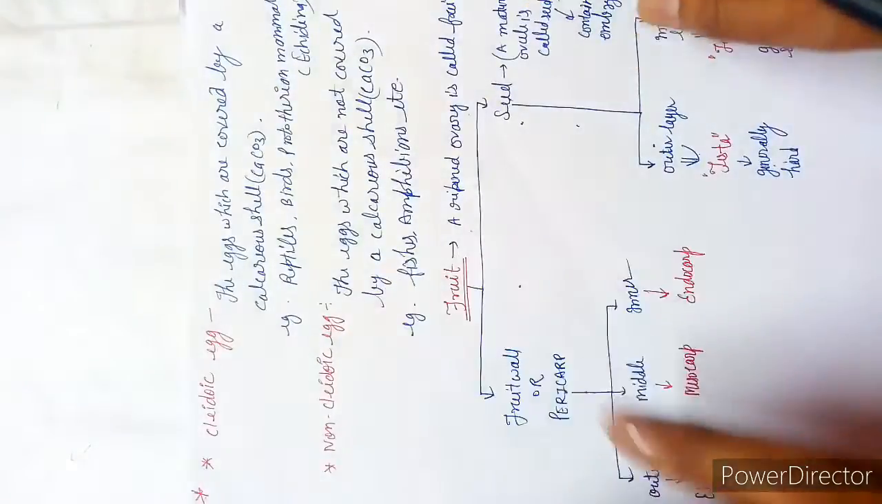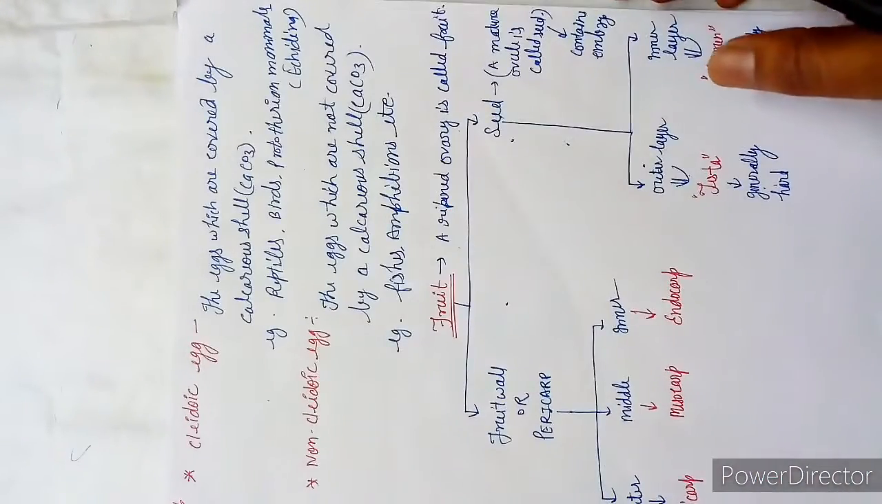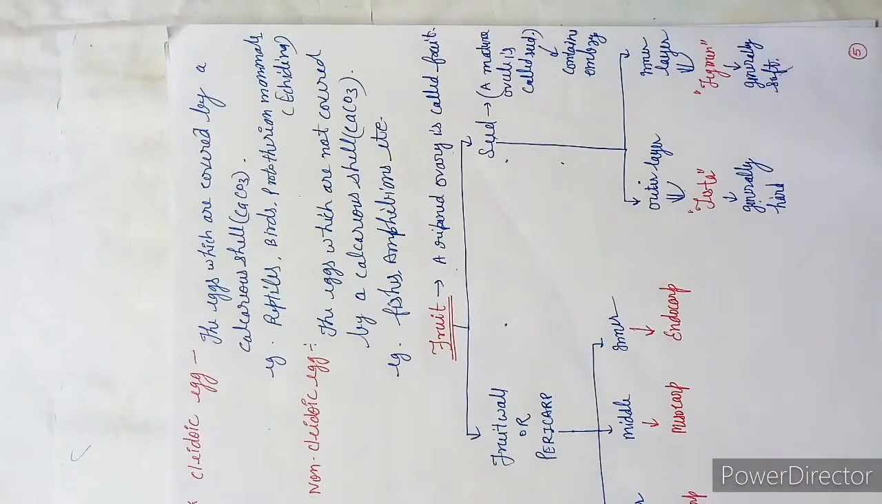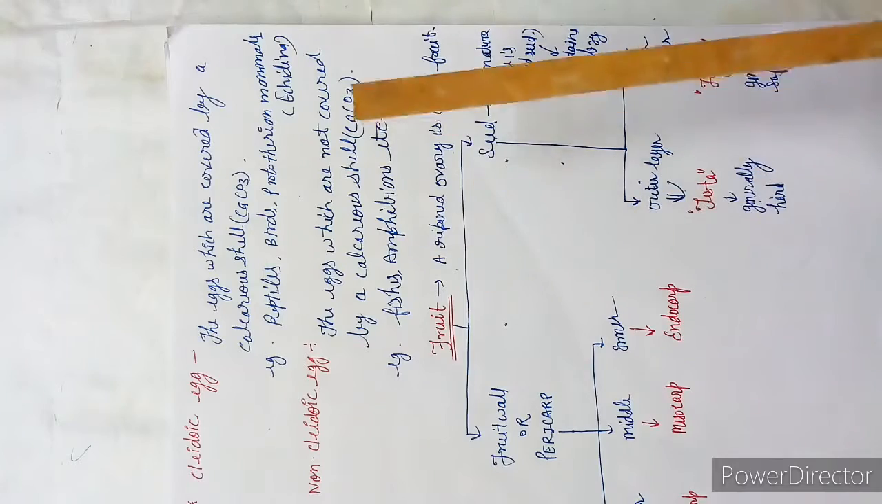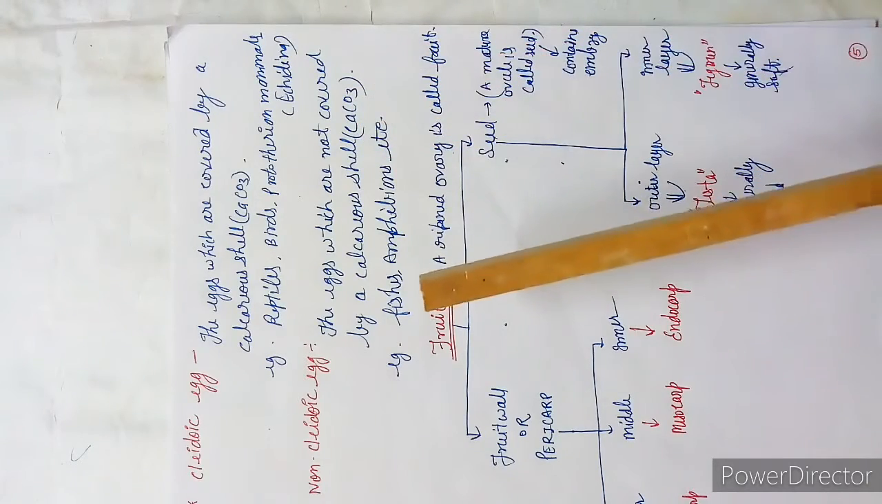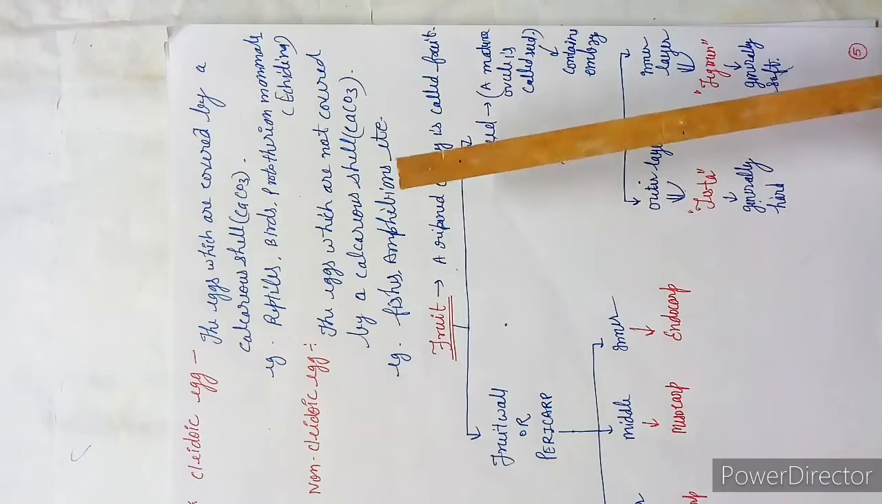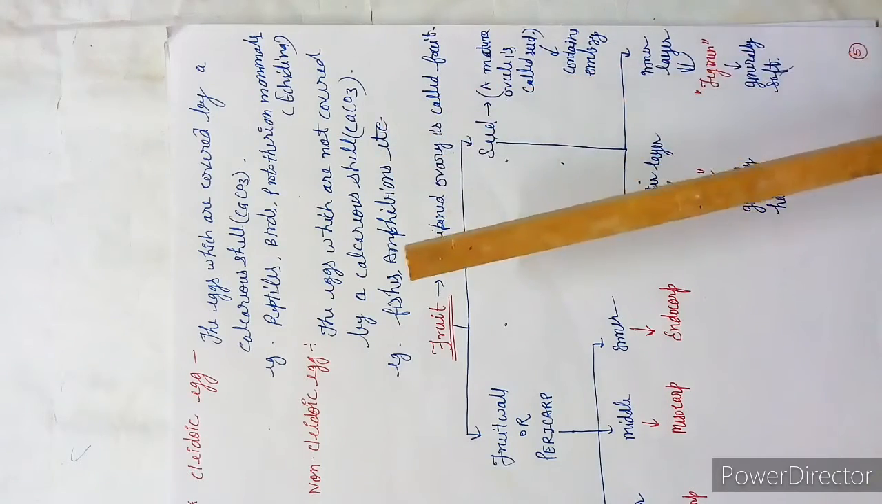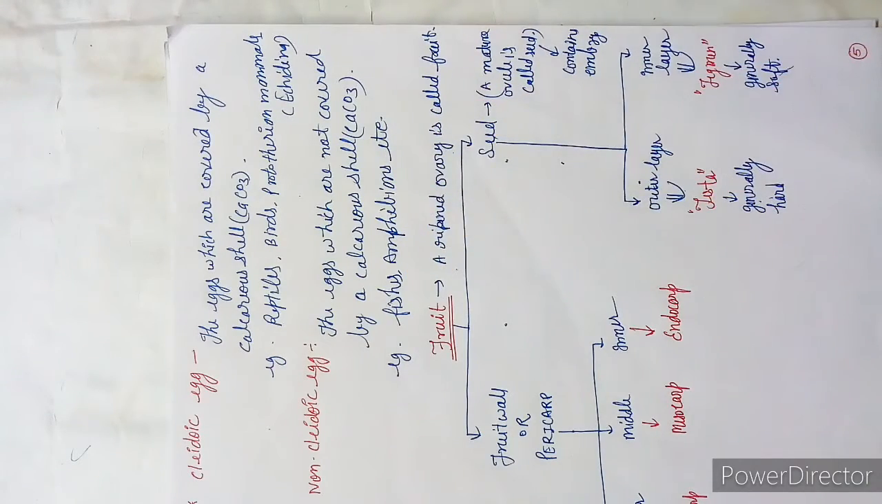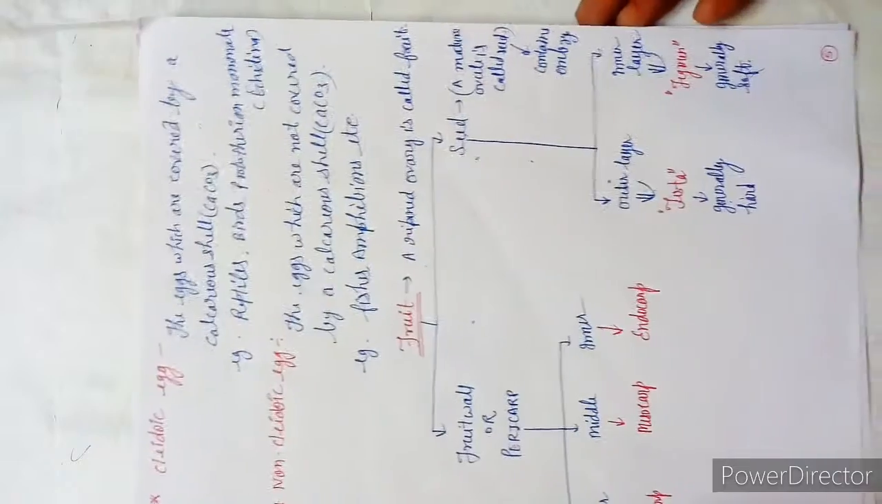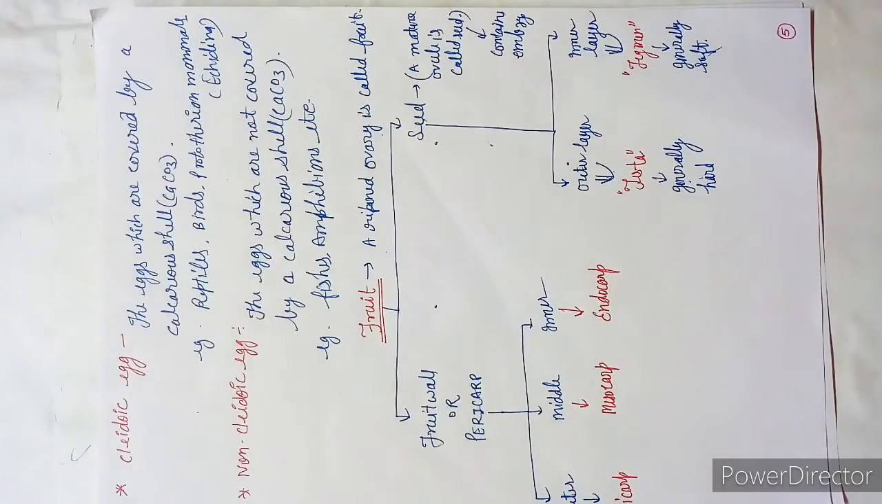Next is the non-cleidoic. Non means absent. The eggs which are not covered by a calcareous shell, means calcium carbonate. Fishes is an example, amphibians and some others, but these are the main important examples, fishes and amphibians. And students, this is the last topic of chapter 1, class 12 biology.